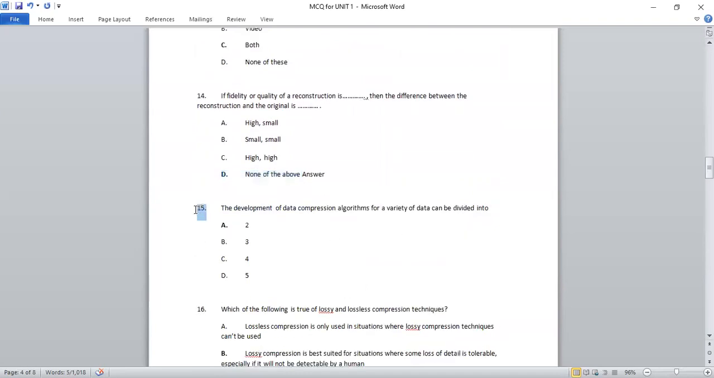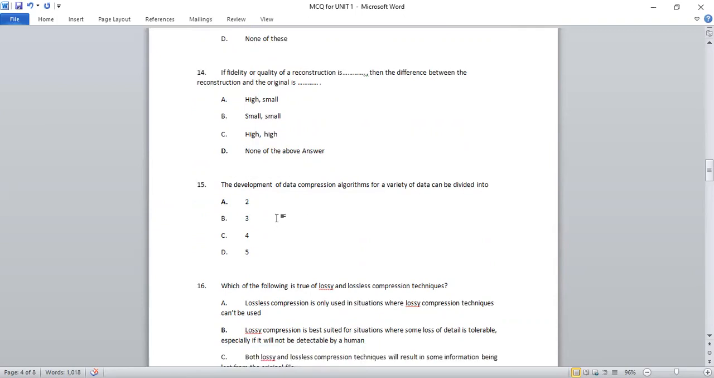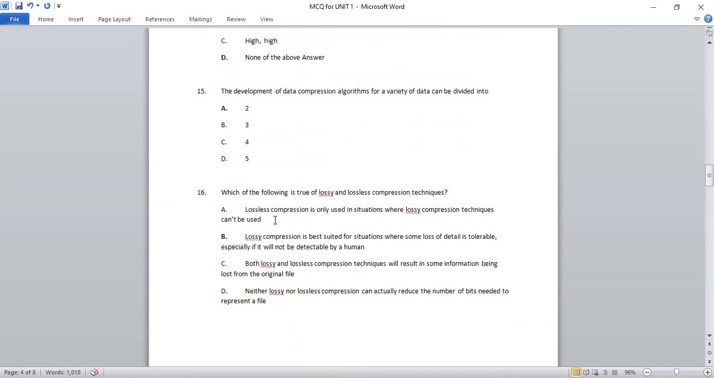Next question, let's see. The development of data compression algorithms for a variety of data can be divided into how many? It is 2. Why 2? Because we have 2 types of algorithms, that is lossy and lossless compression.